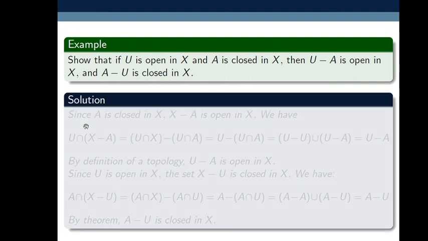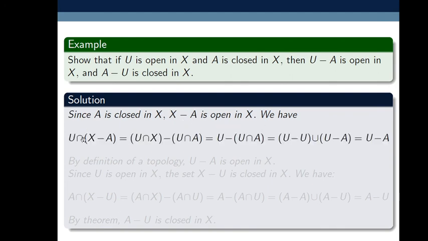So let's prove. Since A is closed in X, this implies X minus A is open in X. We have U intersection X minus A. We are taking this intersection, so this is equal to U intersection X minus U intersection A. But U is open in X, this implies U is a subset of X. That's why intersection of U with X is U itself. So this is equal to U minus U intersection A.